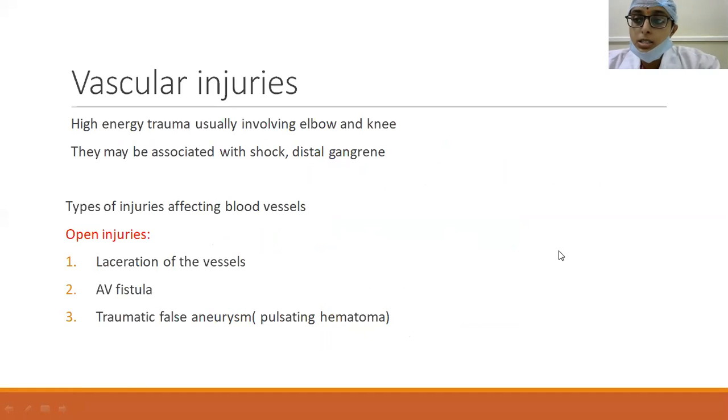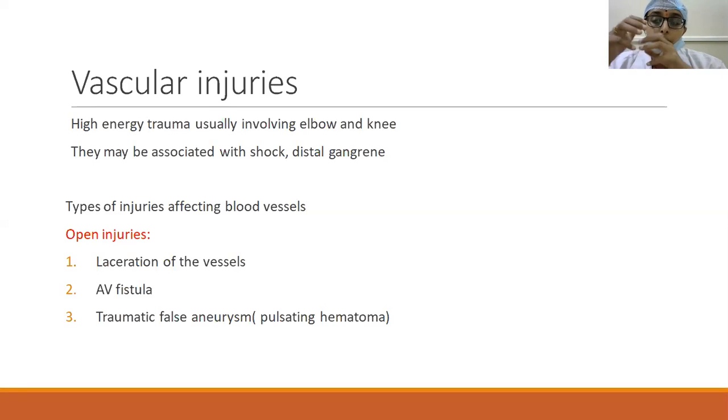So coming to vascular injuries, that is injuries to the blood vessels, usually they are associated with high energy trauma, and most commonly they are seen in injuries, fractures or dislocations involving the elbow and knee joint. And as the blood vessels are injured, they are associated with shock, and the blood supply to the distal part is compromised. There will be distal gangrene also. So this is the introduction to vascular injuries.